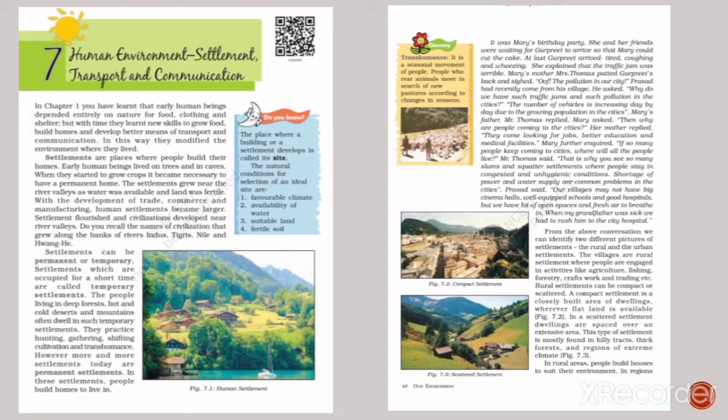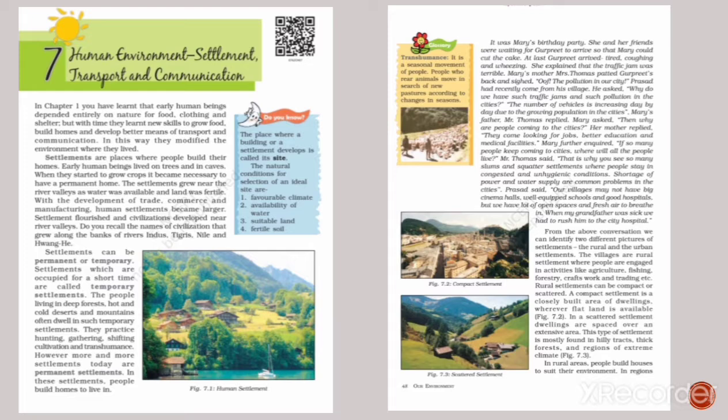The villages are rural settlements where people are engaged in activities like agriculture, fishing, forestry, craftswork, and trading, etc. Rural settlements can be compact or scattered.